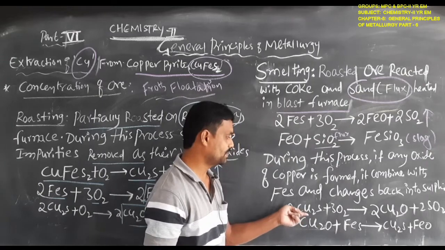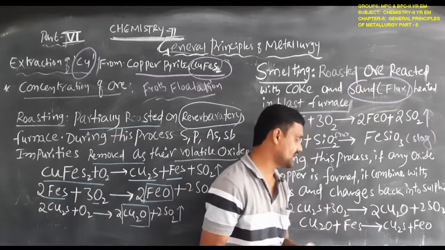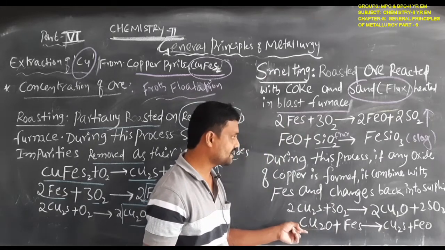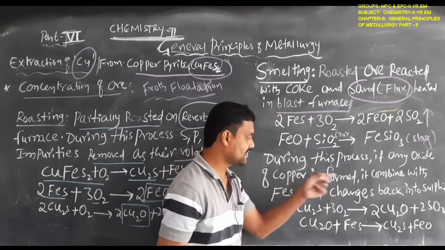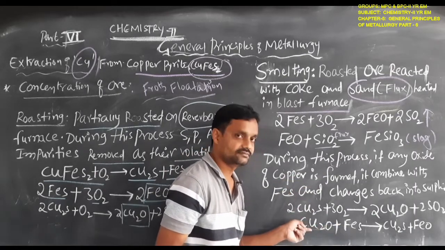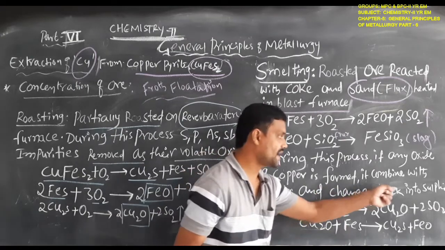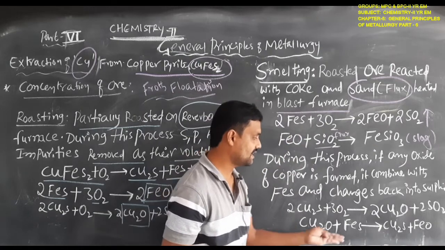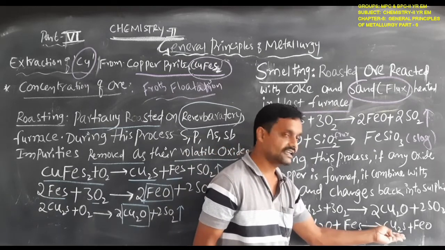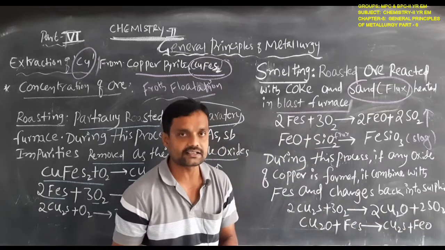That means cuprous sulfide reacts with oxygen, giving cuprous oxide and sulfur dioxide, and any oxide of copper combines with the iron sulfide and changes back into its sulfide form. So cuprous oxide reacts with the iron sulfide and is again converted to cuprous sulfide and iron oxide.